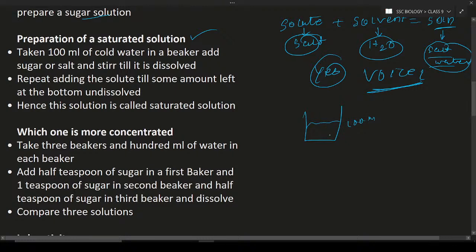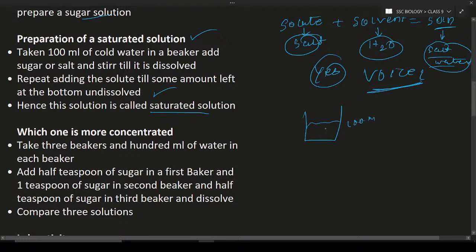And stir it. After some time again add some more and some more. Add the sugar or salt in that way, repeat the addition and mix it. After some time you will see that it will not dissolve, that is, an undissolved condition will form. This is known as a saturated solution. If the addition of excess sugar or salt in the water will not be dissolved, and the solution becomes more and more concentrated, that is known as a saturated solution.